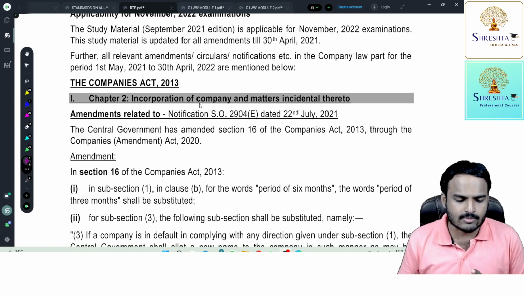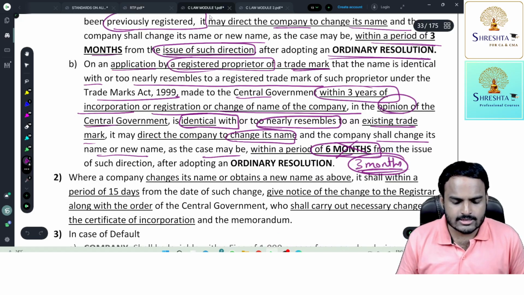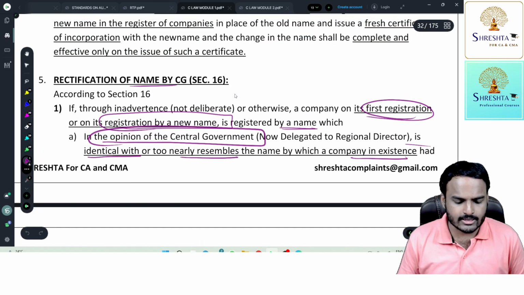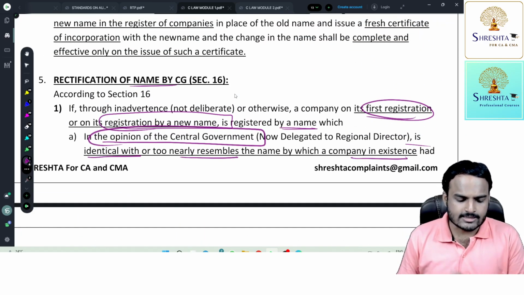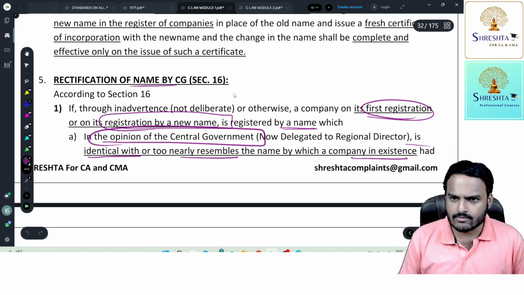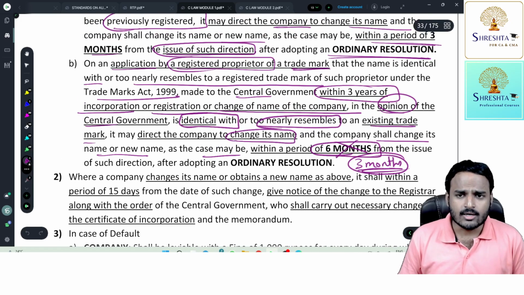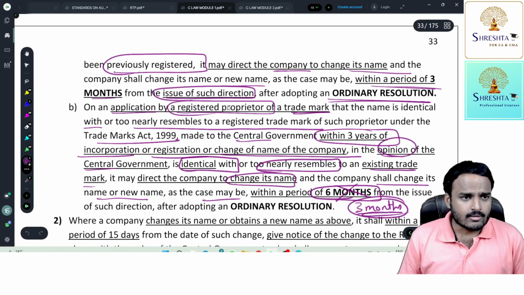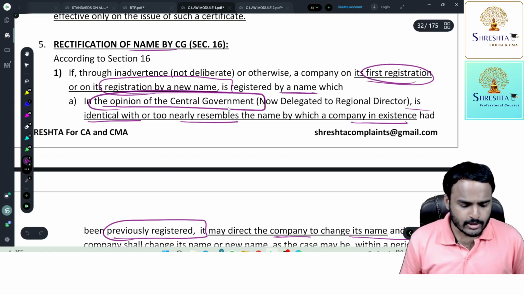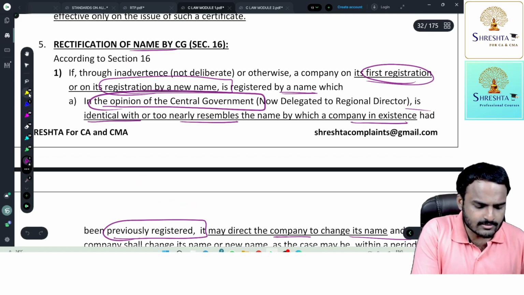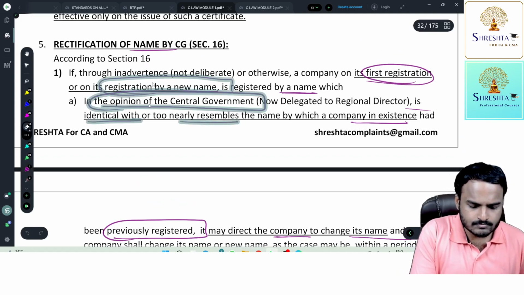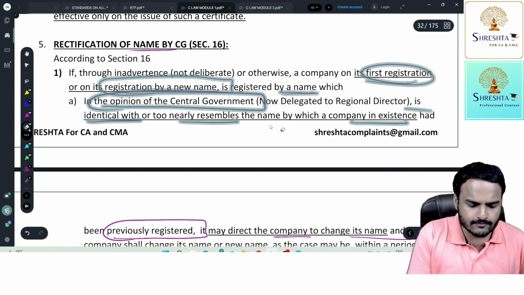Earlier, it was 6 months. If you are reading the Shrestha material, you can get this point. So, section 16, rectification of name by central government. See the second point, B point. But before reading B point, just see the first point.